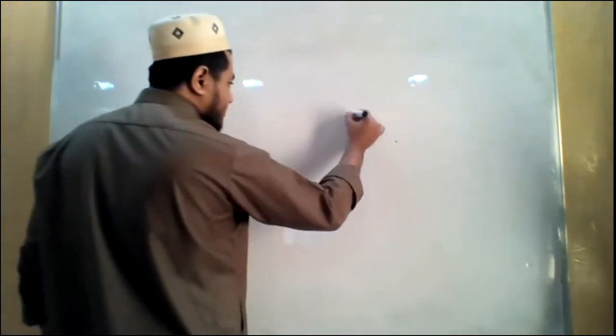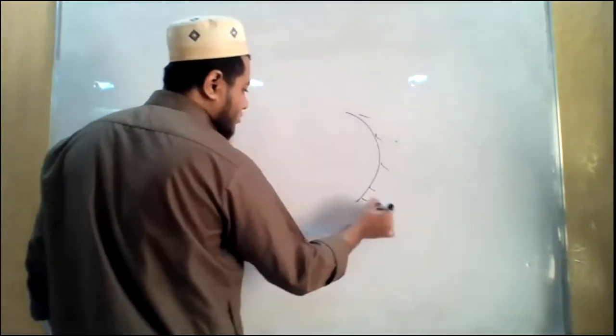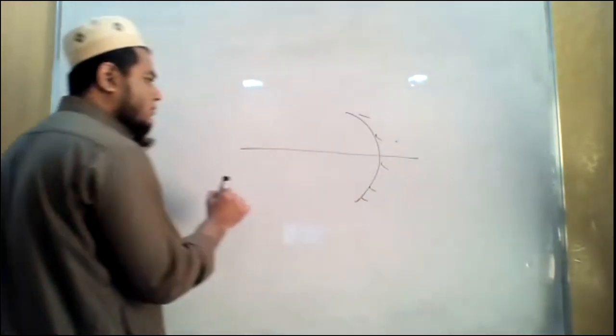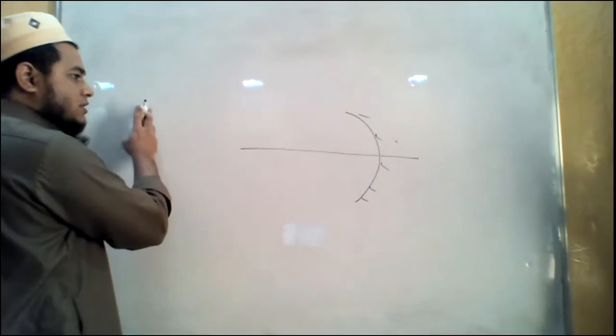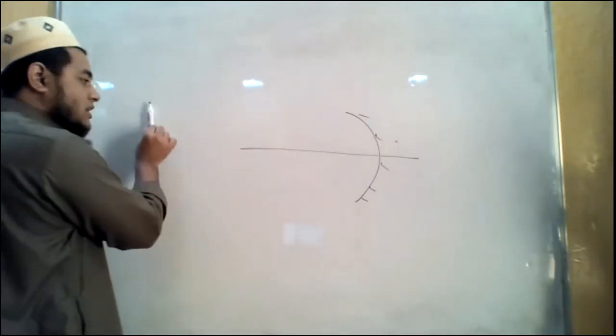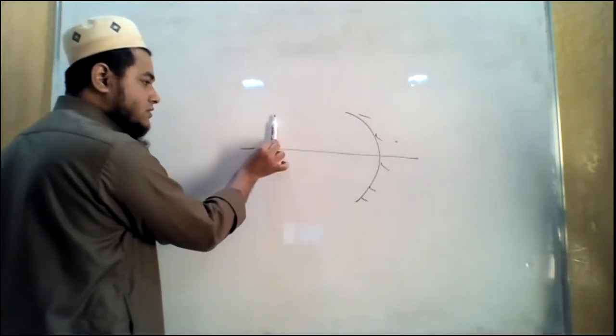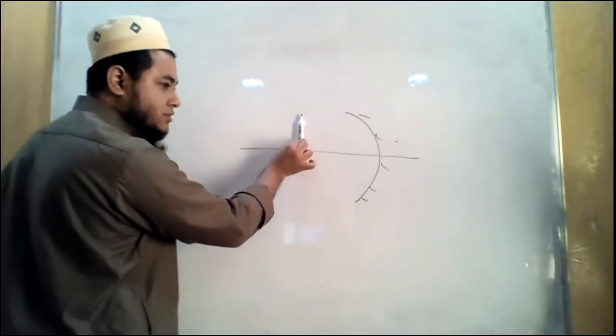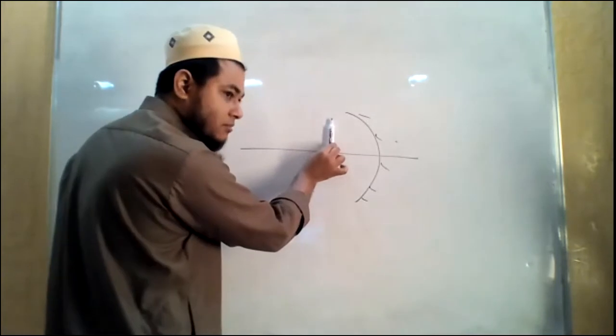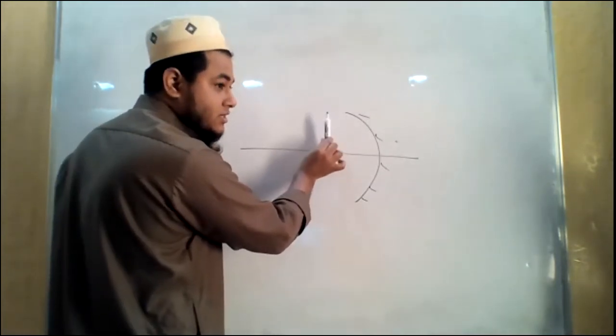That one case is, if you remember, we started from infinity, right? The object was at infinity, then it was outside the center of curvature, it was at the center of curvature, it was between the center of curvature and principal focus, then we ended up with the object at principal focus.